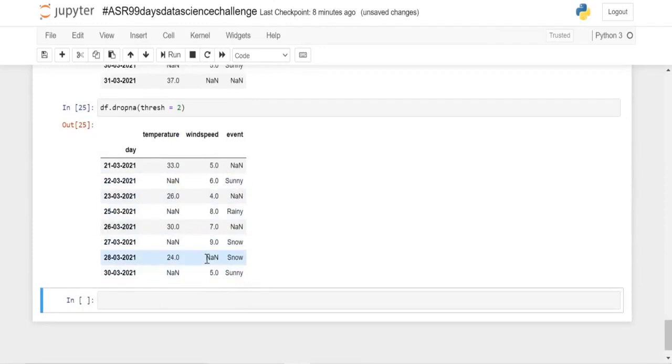And now we can see that we will definitely have at least 2 valid values in our data frame, and this is how thresh works. So we will get only the rows which have at least 2 or more valid values. If not, those rows will be dropped.